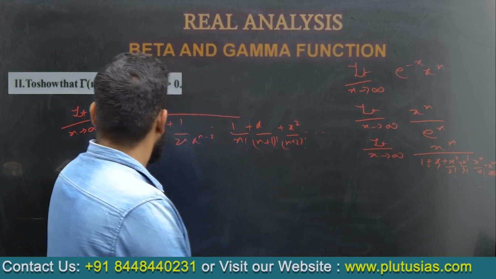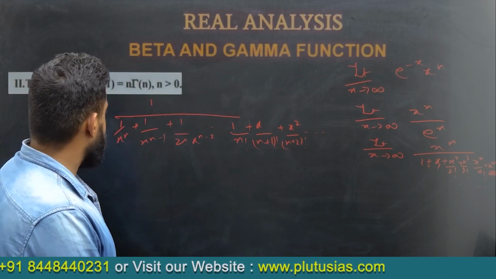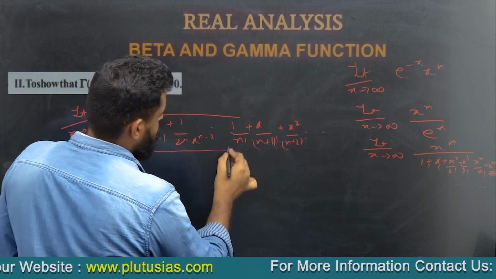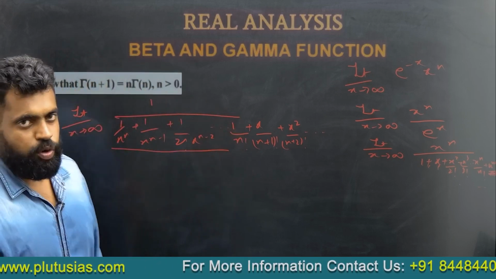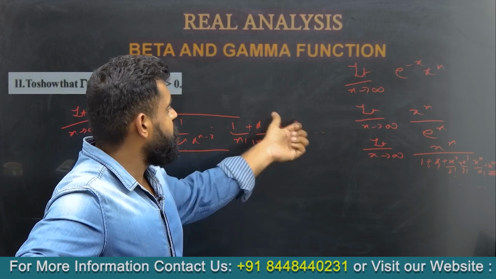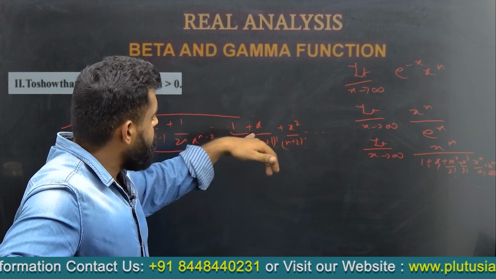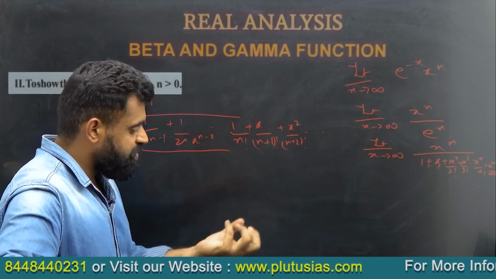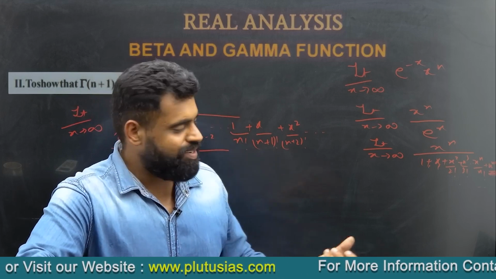Now if we put the limit x tends to infinity, all these terms will tend to 0, and the later terms will become infinity. Infinity and infinity and so on, plus 1 upon n factorial. The summation of infinity with any number is infinity.